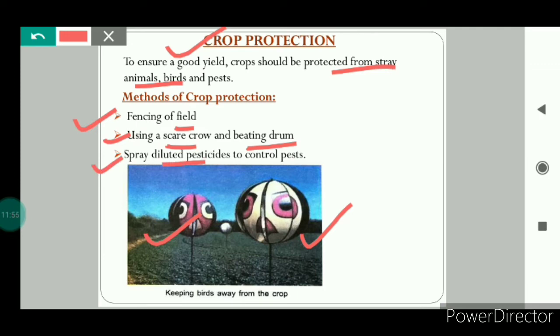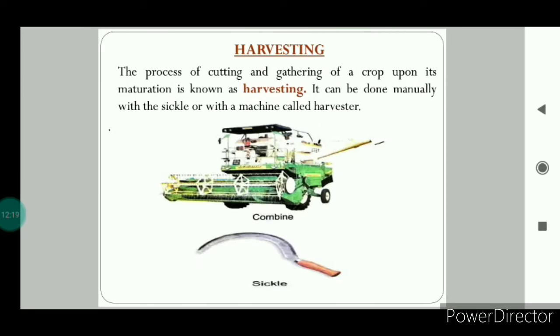Next is to spray diluted pesticides to control the pests. By spraying the diluted pesticides on the crops in the field, the crop can be protected from the pests also. So this was all about crop protection. That means, so as to get a good yield, it is very important to protect the crop from the stray animals, birds and pests. Next is harvesting.